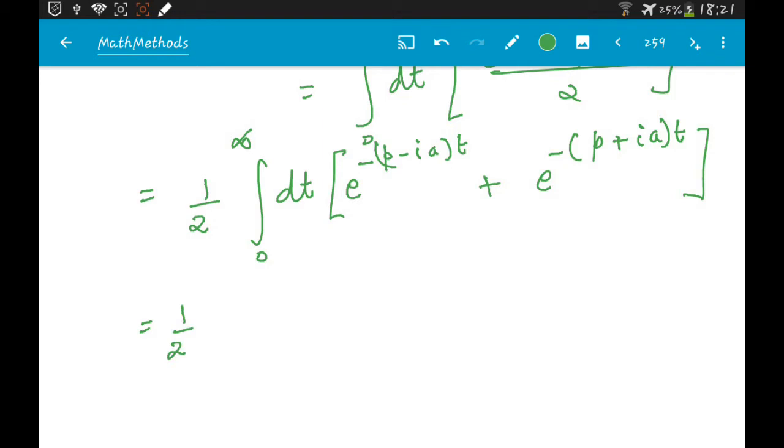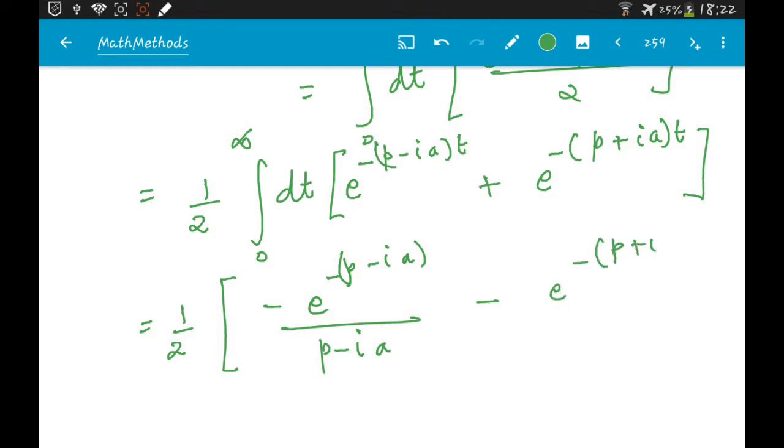So now you can compute this. It gives minus e power minus (p minus ia) t by (p minus ia), minus e power minus (p plus ia) t by (p plus ia), from 0 to infinity.